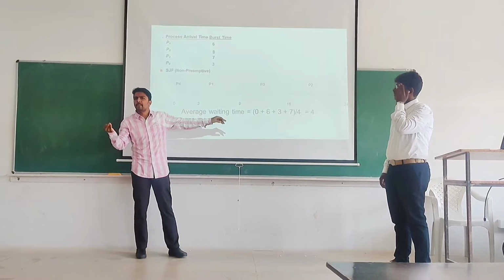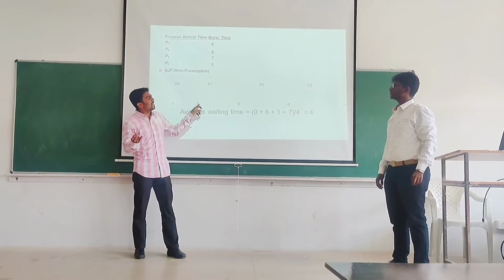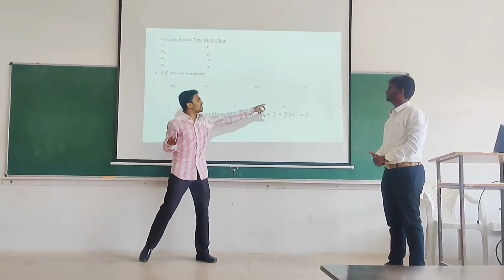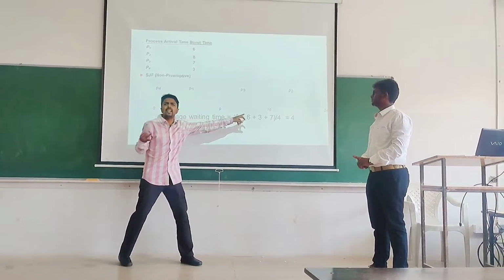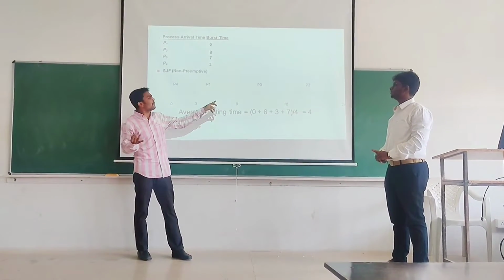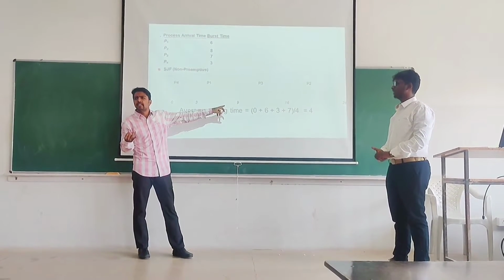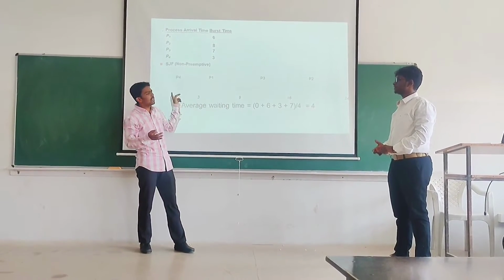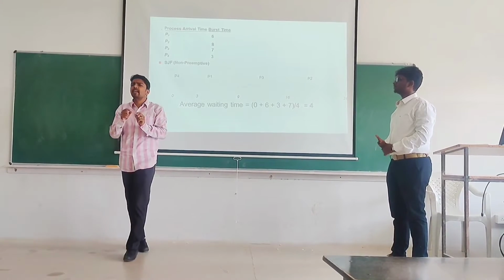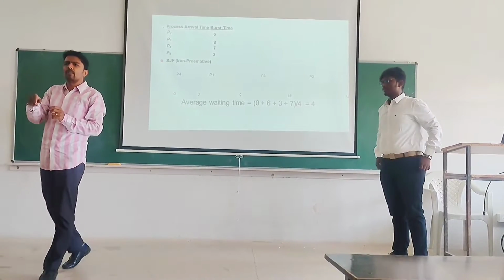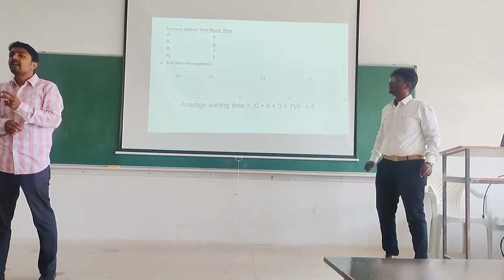What is the waiting time of P1? 3. What is the waiting time of P2? 16. So 3 plus 16. And then what is the waiting time of P3? 9. So 3 plus 16 plus 9. And what is the waiting time of P4? It is 0. This way we can calculate, add it up and divide by 4. We will be calculating the average waiting time.